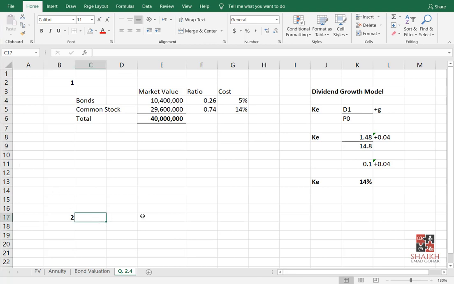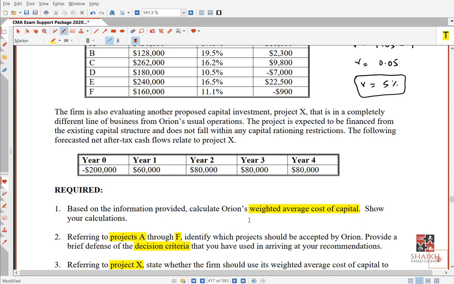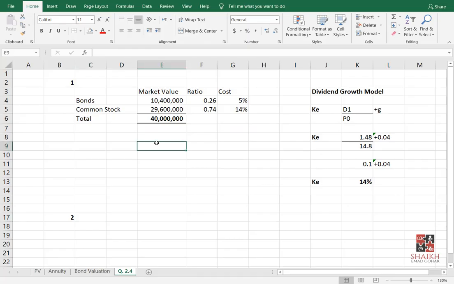By the way, we have not yet completed question number 1. Question number 1 is the main one; all the remaining ones are very simple. So let's go back and check what question number 1 was. They said calculate the weighted average cost of capital. Very simple. Now we can easily do it. We will just multiply with the ratios. But remember, for cost of debt, you will take 1 minus t.